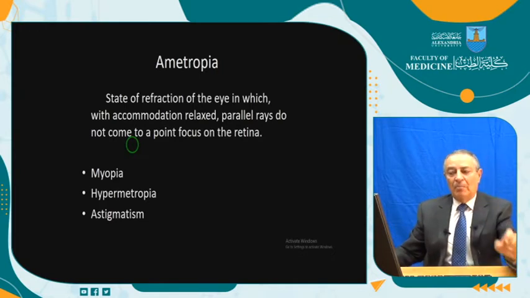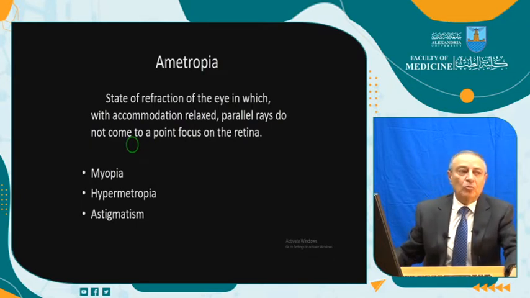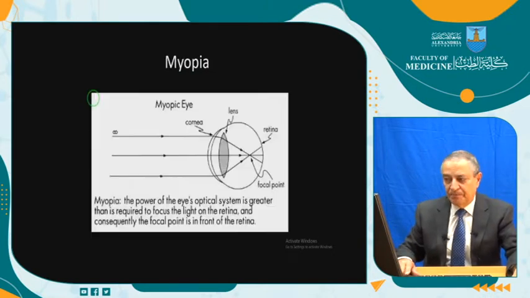There are three: myopia, hypermetropia, astigmatism. Okay, but in the book there is something else, presbyopia. This is an issue that we will speak about in the next lecture. Ametropia, errors of refraction, are myopia, hypermetropia, and astigmatism.